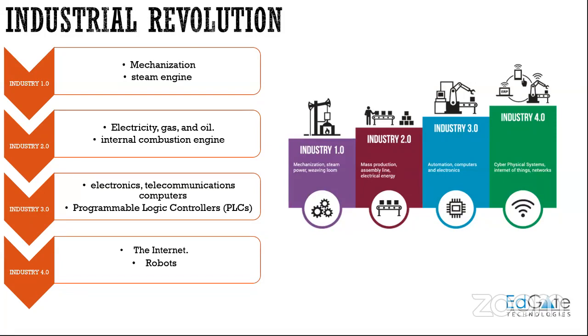All these things were utilized and the internal combustion engine came into the picture at this point. Then during industry 3.0, electronics, your transistors, ICs, telephones and computers all came into existence. And now we are in industrial revolution 4.0, where the internet is going to change everything.